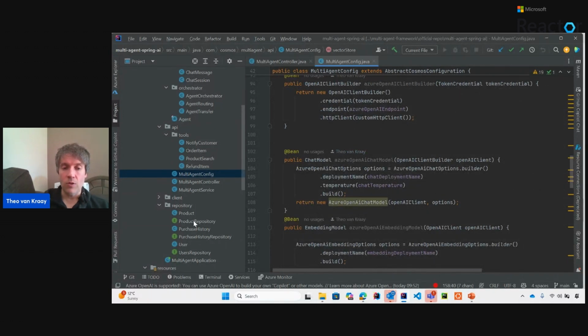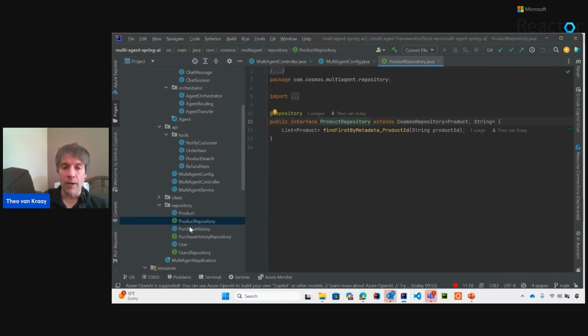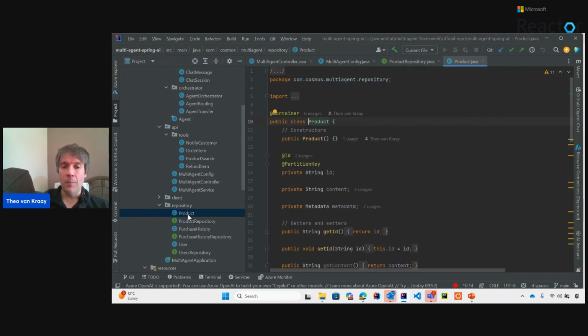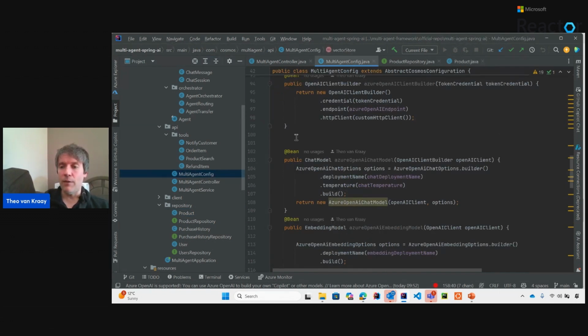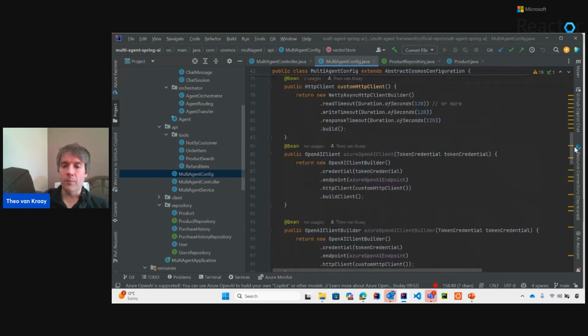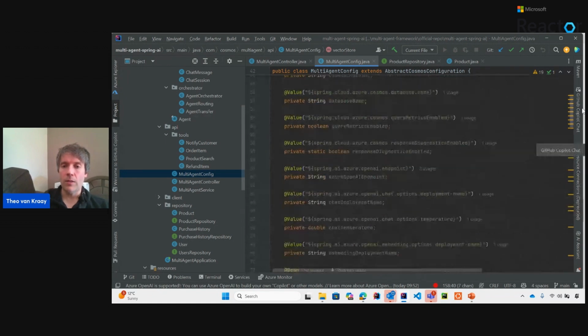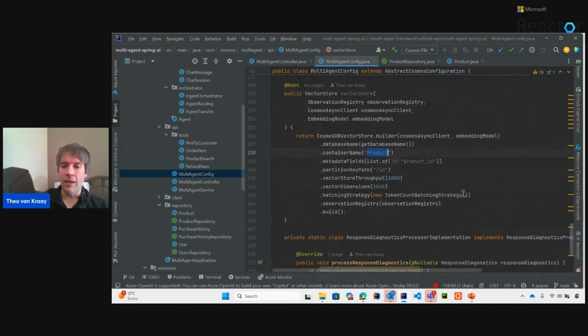So I've used Spring Data to define a bunch of entities here. And notice I've defined the product entity as an entity that I'm using in my transactional store, but it is also defined as my vector store up here. Where is it? Is it down here? Yeah. So what you'll find when you're exploring different frameworks is many of them will assume that the